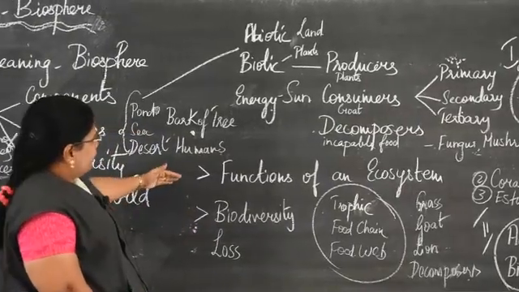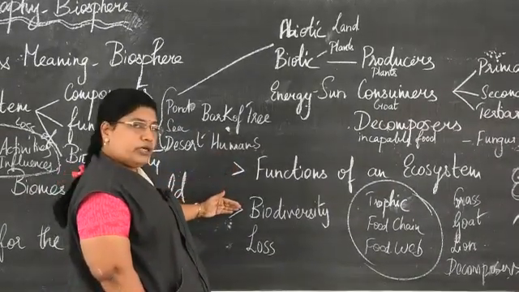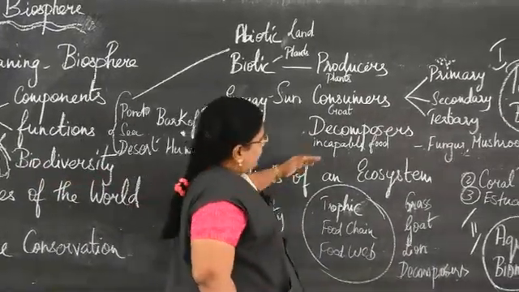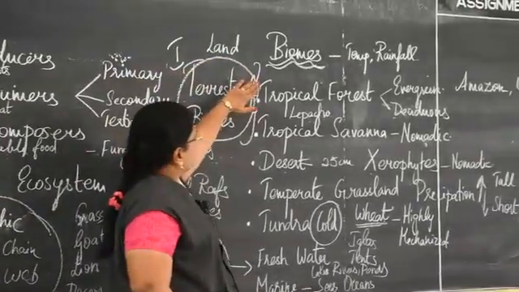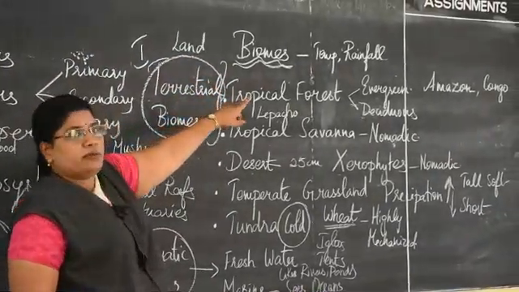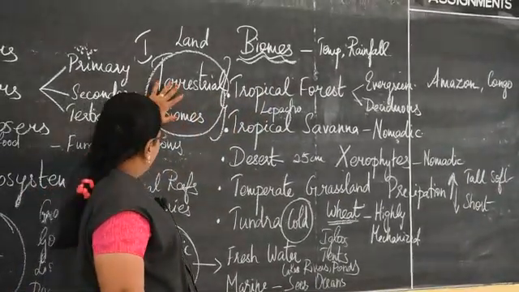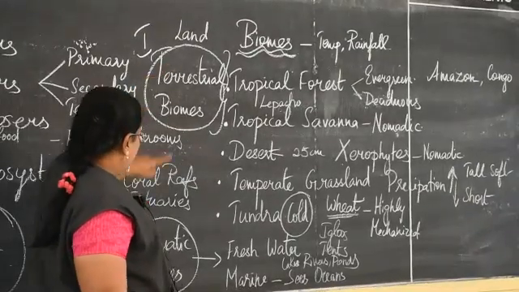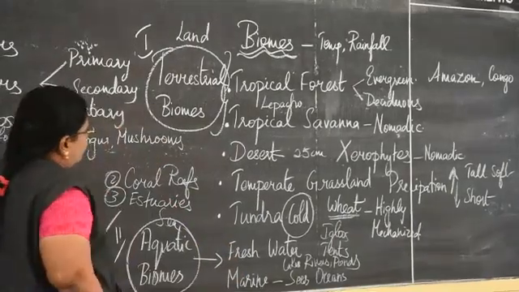Then we have the different functions of the ecosystem. What is biodiversity? What is loss of biodiversity? Then we have learnt about the biomes of the entire world, how they are affected by temperature and rainfall. So the two important biomes are terrestrial biomes, that is on the land, and aquatic biomes, that is on the seas and the oceans.